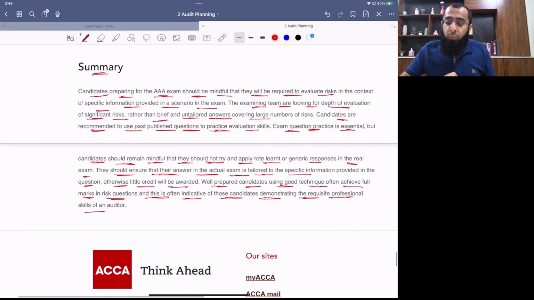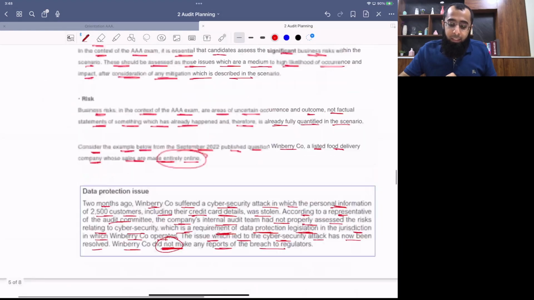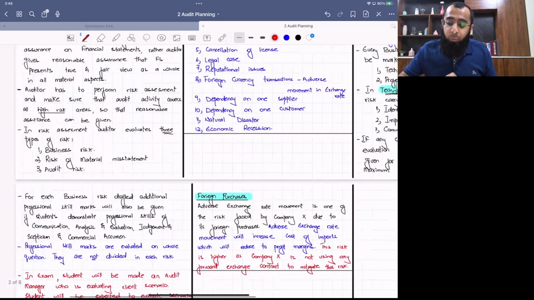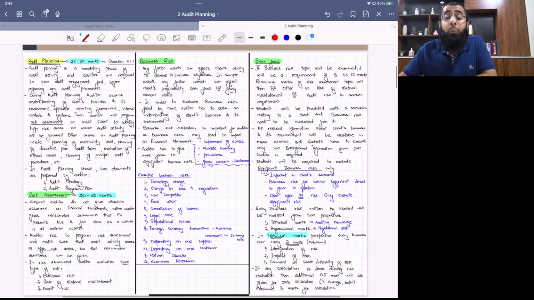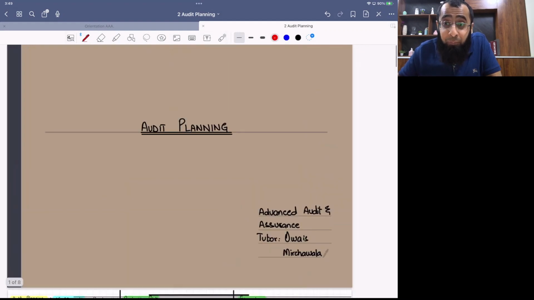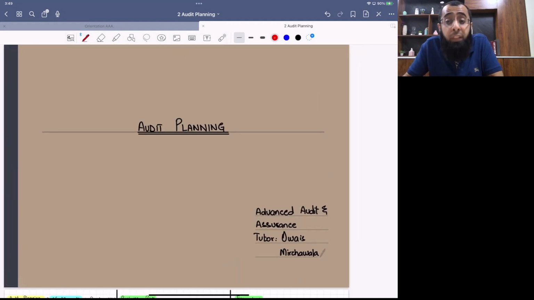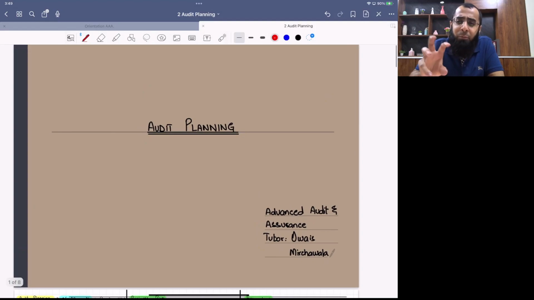So if I just revise my today's class, yes, it was a bit long class because it was a class relating to the topic. But from the next class, when we'll be moving towards the past papers, the classes will be much easier and smaller. But as I told you during the class also, whenever you feel tired, you have a pause button. You can pause me, get refreshed, and come back again and join. But make sure that you listen to this class carefully because this was an important discussion relating to audit planning.